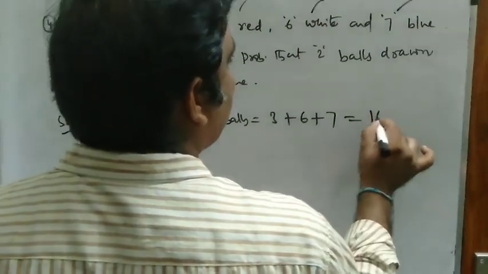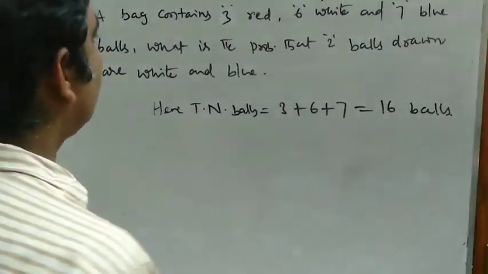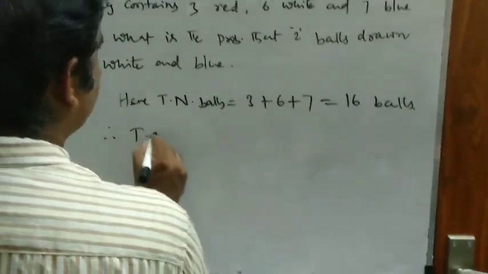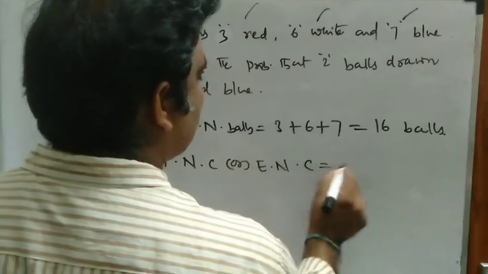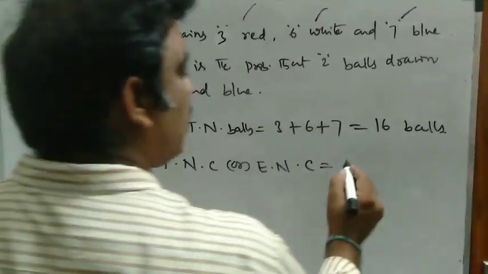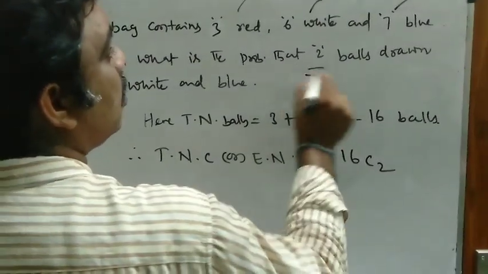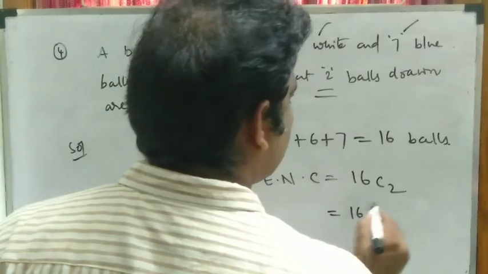So 7 plus 3, 10 plus 6, 16 balls. Total number of cases, the exhaustive number of cases, both are same. The exhaustive number of cases are 16C2. The number of ways of getting 2 balls out of 16 is 16C2 ways.